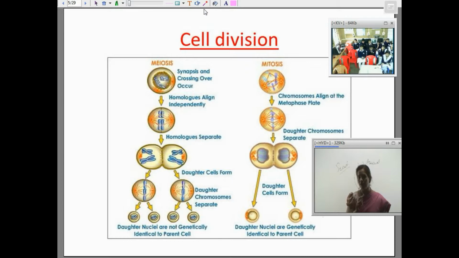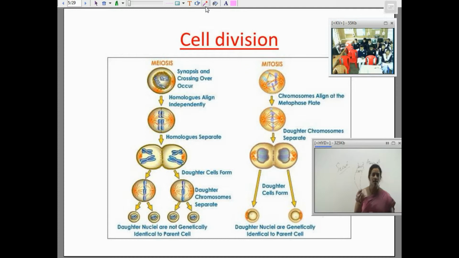During cell division, what will happen? We have two types of division, meiosis and mitosis. During mitosis, the chromosome number remains the same. But in meiosis, the chromosome number reduces to half. So that after meiosis, when the gametes are formed, they have half the number of chromosomes.